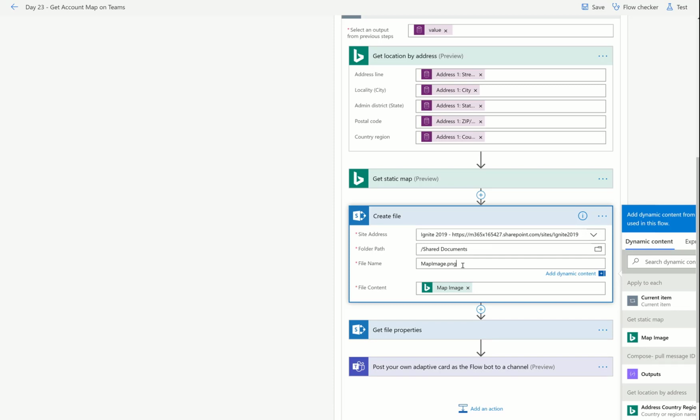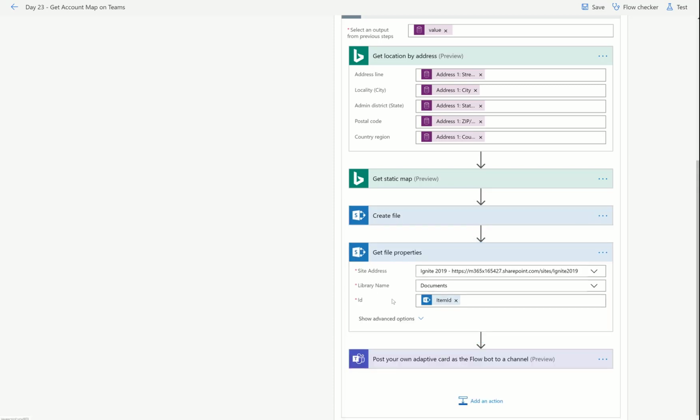Basically, what I did was I turned versioning on so I can see how many maps have been added. But the map is overriding the previous map because I don't really need it that much. I just want the thumbnail from it. But you can give it a different name and store all your maps on SharePoint as images as well.